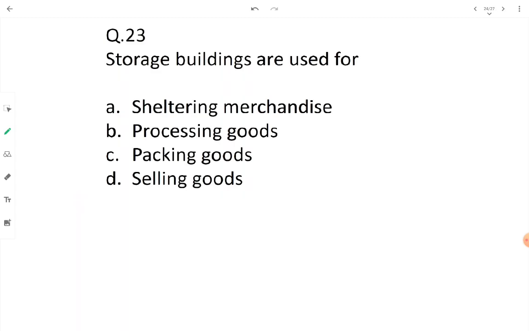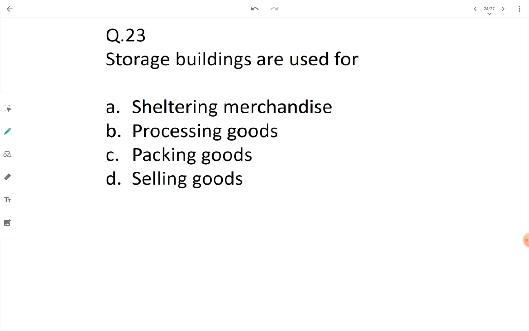Then storage buildings are used for, and we have been provided with sheltering of merchandise, processing of merchandise or goods, packing, and selling. See, storage buildings do sometimes process the goods, but the main motto of the storage building is to protect or to shelter or to cover the merchandise. We can store the merchandise or goods there.